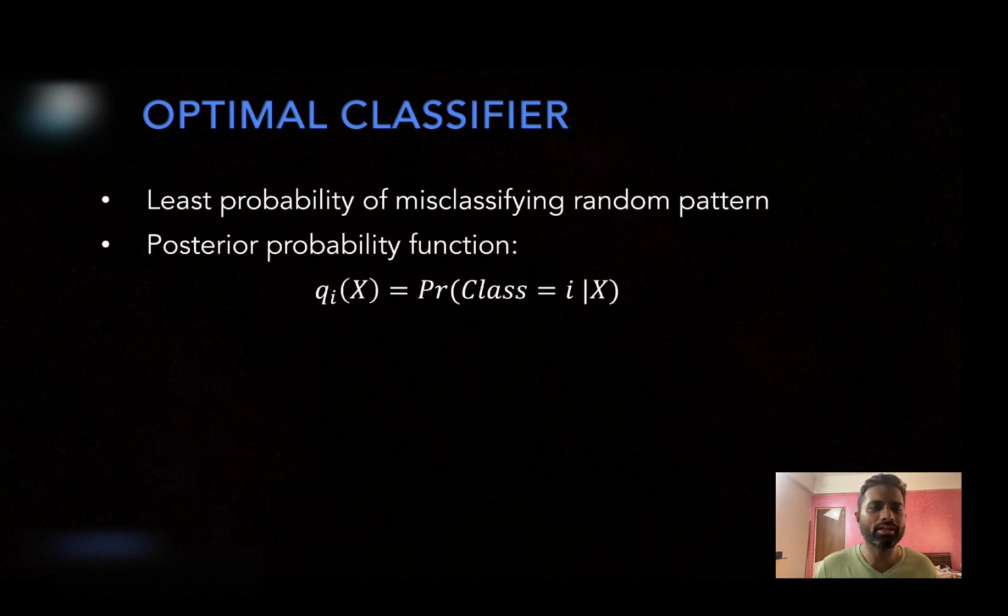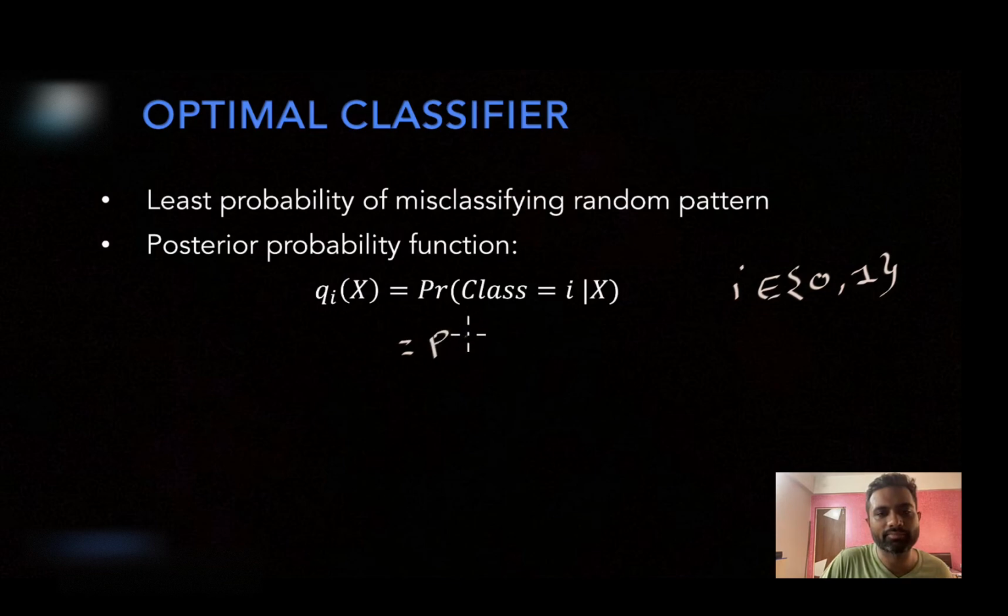So let me define a certain posterior probability function as the probability of class value i given x. So please remember always that i is either 0 or 1. So we are working with a binary classification problem. Now, qi of x, I will say, is the probability of class equal to i given x. In another way you can denote it as probability of y equal to i given x. Both of them are the same thing. So I call it qi of x.